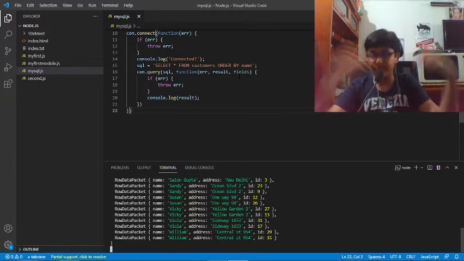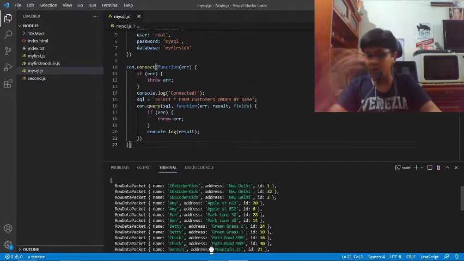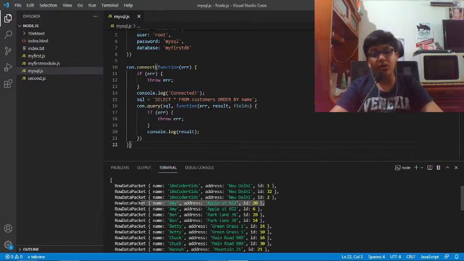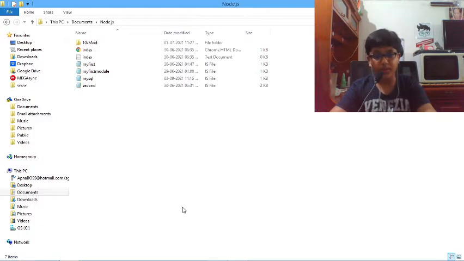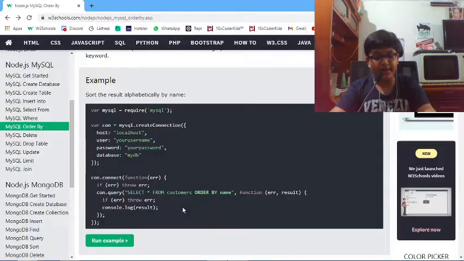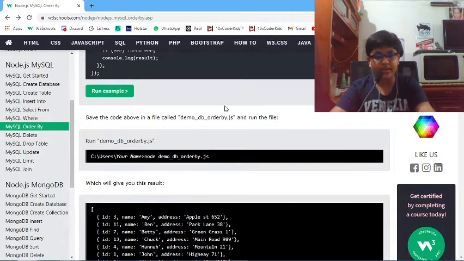For example, if it is Amy, then the whole object will come on the top because it will sort the whole object on the name. Wherever the name comes, the whole object will be there. It is just sorting the whole objects according to the name.